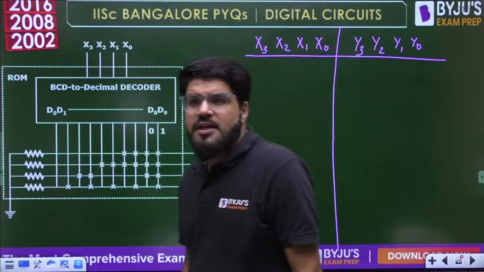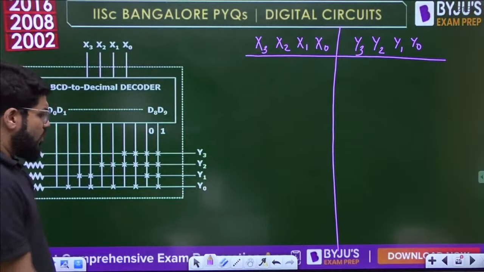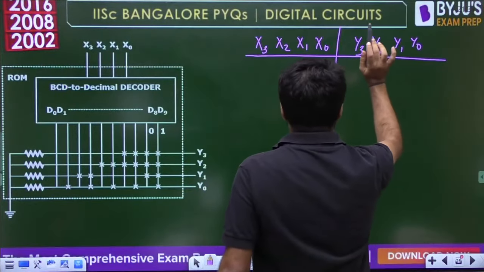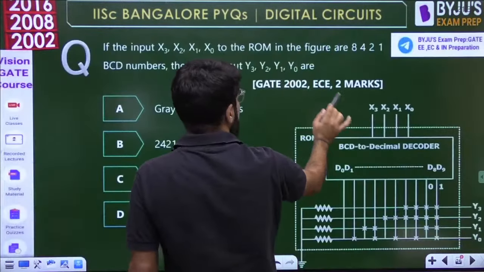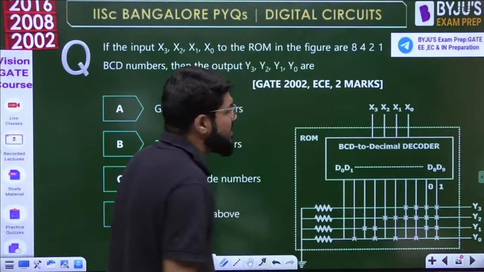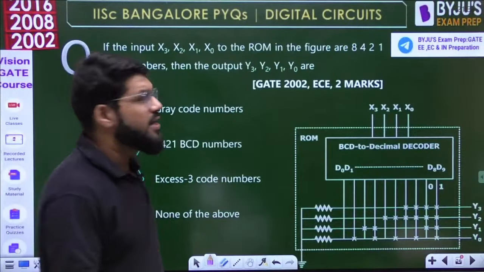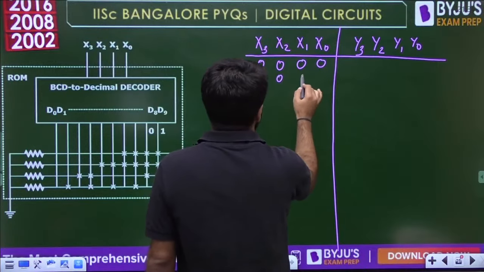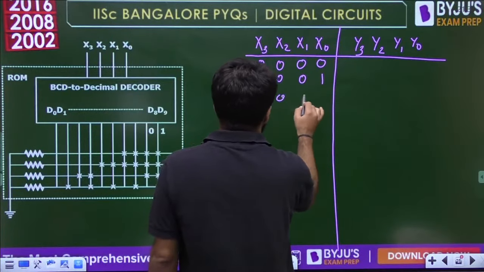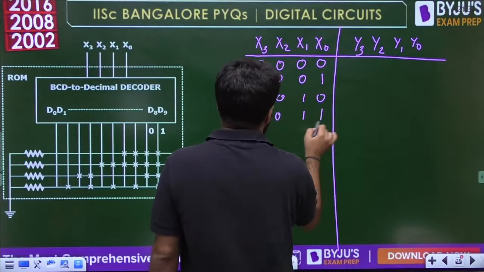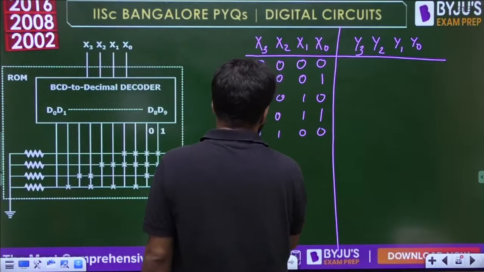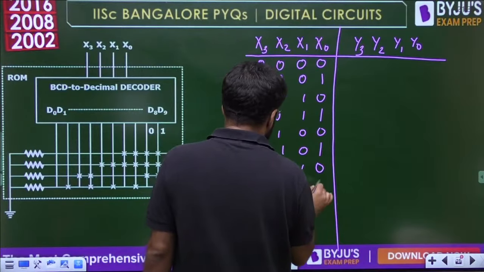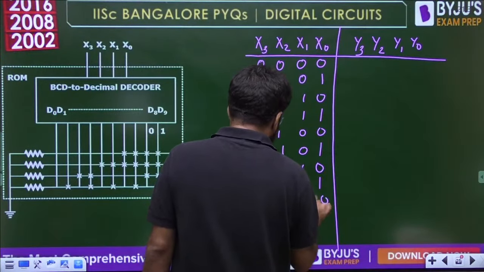Okay, let's move ahead. What I was suggesting is to directly make the relation between x3, x2, x1, x0 and y3, y2, y1, y0. The input is a BCD input, the regular 8421 BCD code: the regular binary combinations 0000, 0001, 0010, 0011, 0100, 0101, 0110, 0111, 1000 and 1001.